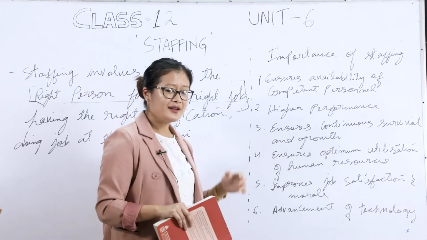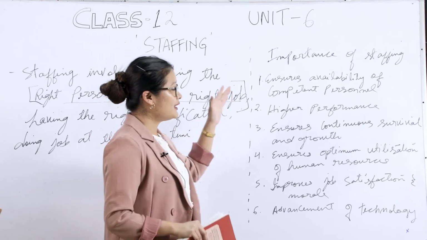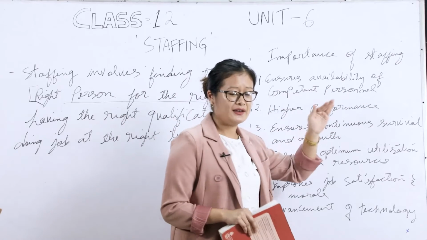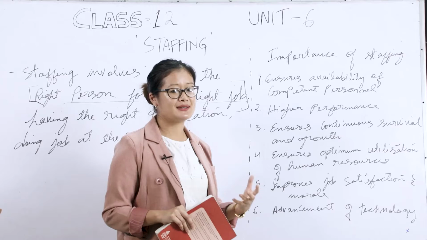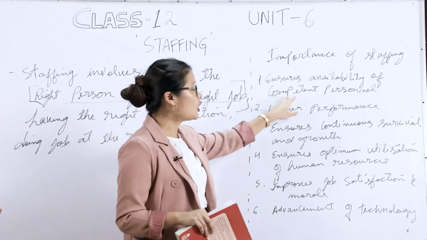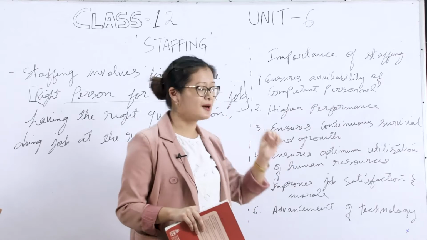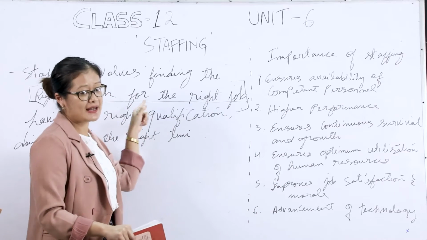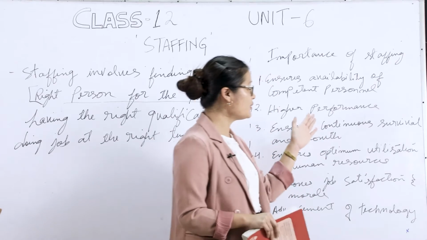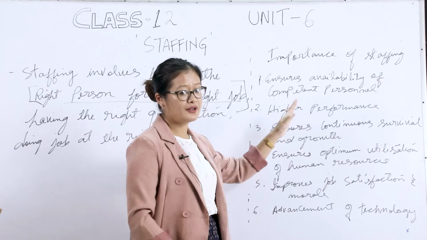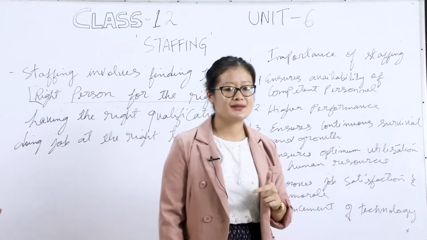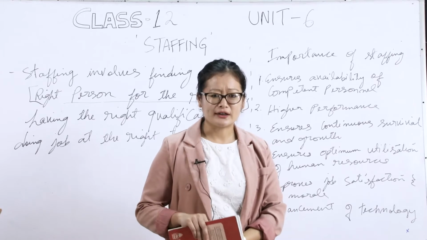Under staffing, they make sure that they have competent, capable and potential persons in the organization. When we talk about a competent person, we are talking about the right person who has been selected by the organization.